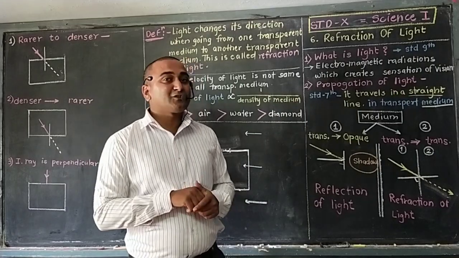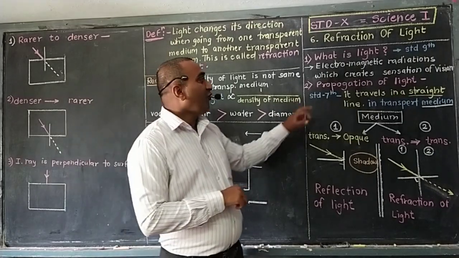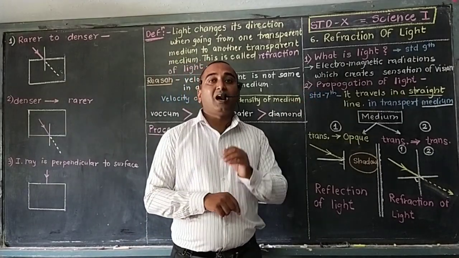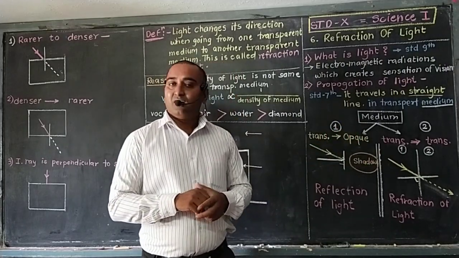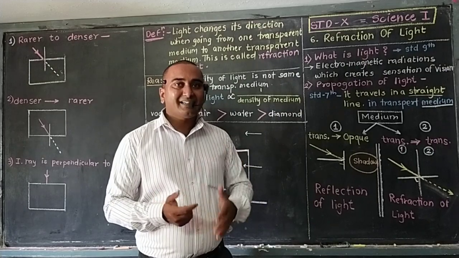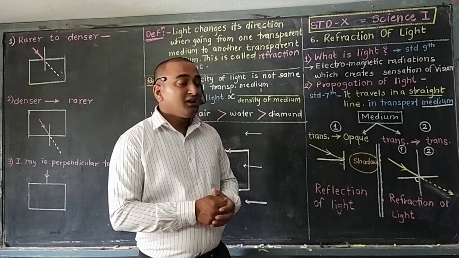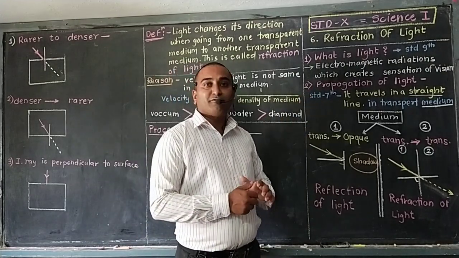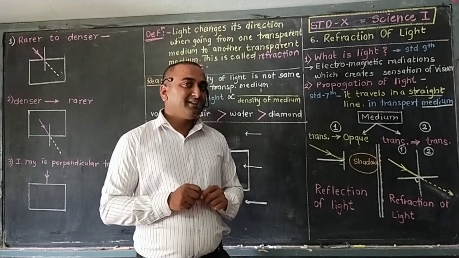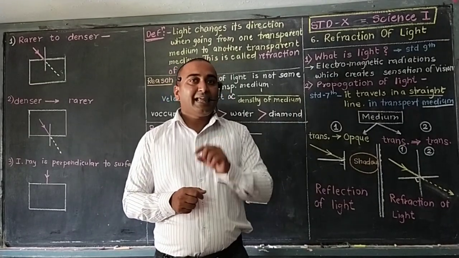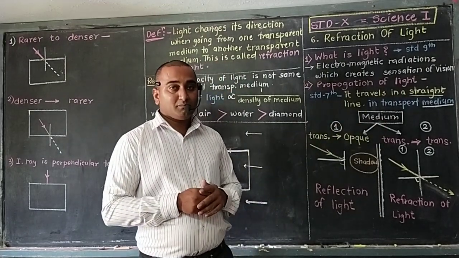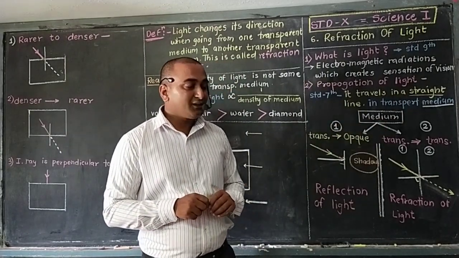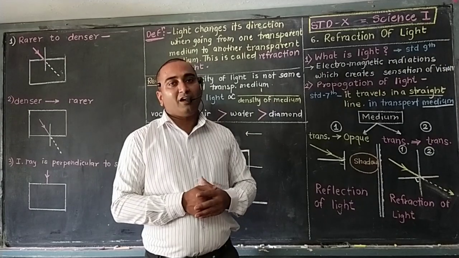In 7th standard also, we have made it clear what the propagation of light is, which means how light travels from one place to another. All kinds of energies travel in the form of waves, and so light also travels in the form of waves. In 7th standard, we learned that light travels in a straight line. But it is a half truth, because there is something more we have to discuss.